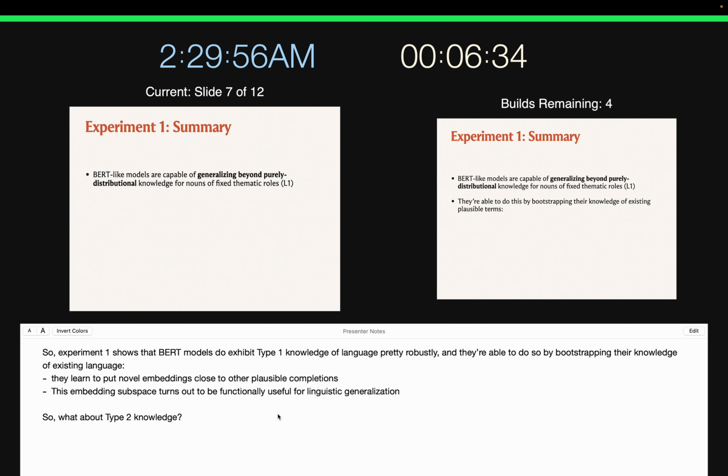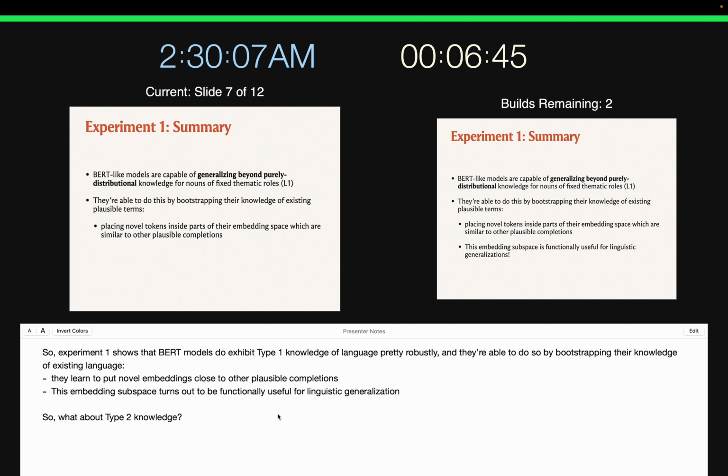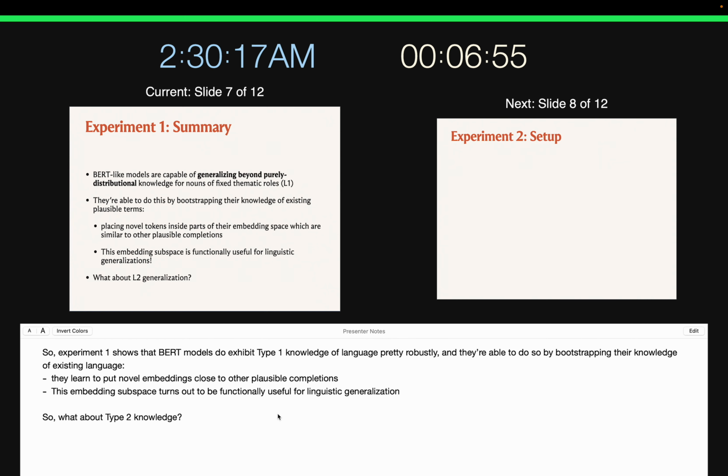So, Experiment 1 shows that BERT models do exhibit type 1 knowledge of language pretty robustly, and they're able to do so by bootstrapping their knowledge of existing language. They learn to put novel embeddings close to other plausible completions. This embedding space turns out to be functionally useful for the kinds of linguistic generalizations that we're asking these models to make. But what about type 2 knowledge?